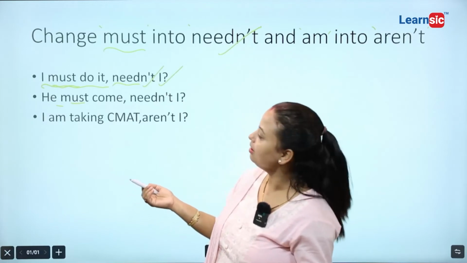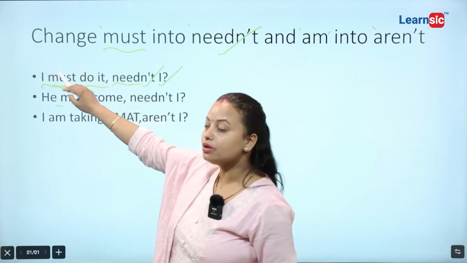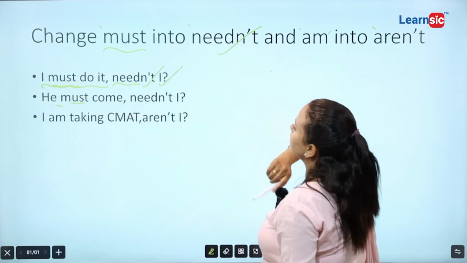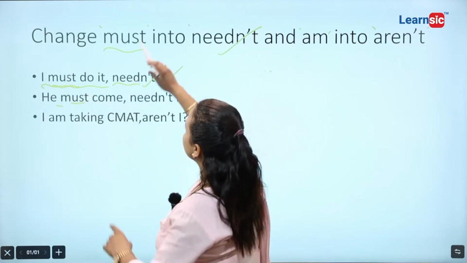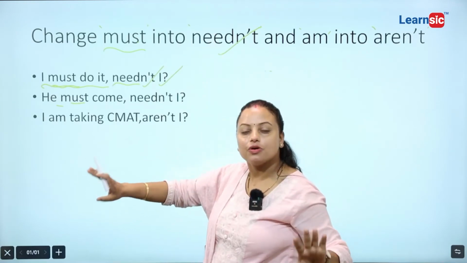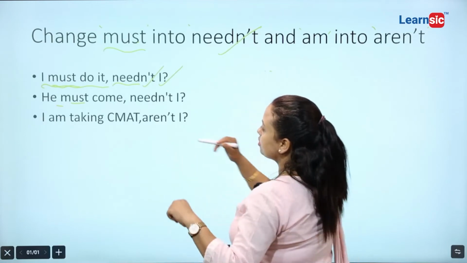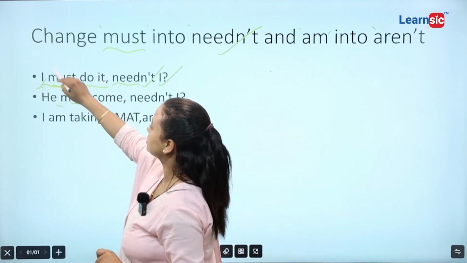I. So, I must do it: according to the rules of question tag, we must change must into needn't. We have just followed the rules of question tag. We have done nothing. We have just gone through the instructions of it. We just change must into needn't and we are writing here I. This is our subject.